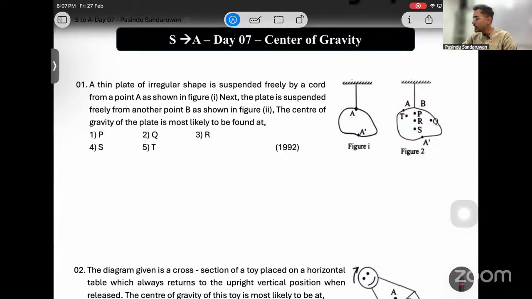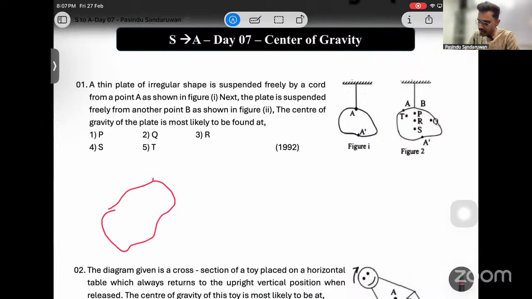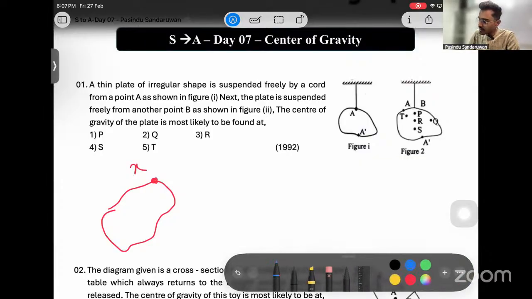The main theory behind this is, if an object is suspended by a single point, let me draw an irregular shape, something like this, it always comes to an equilibrium position.